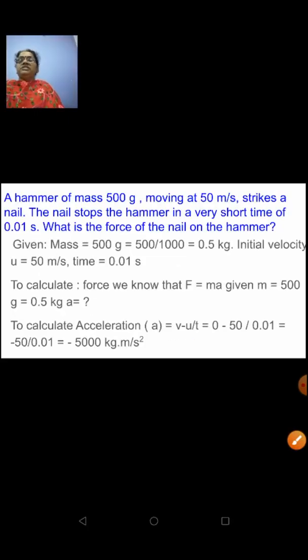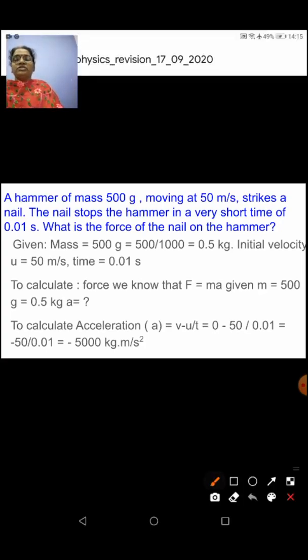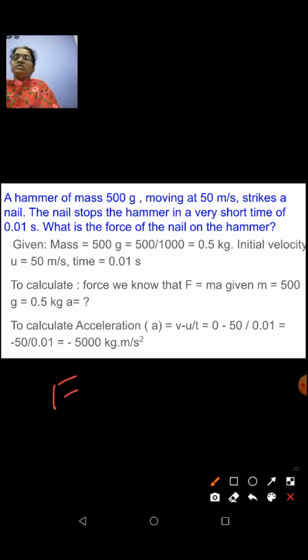Next question. See, a hammer of mass 500 gram moving at 50 meter per second strikes a nail. The nail stops the hammer in a very short time of 0.01 second. What is the force of the nail on the hammer? They are asking you to calculate the force. Okay. Formula for force, F is equal to ma. Right?